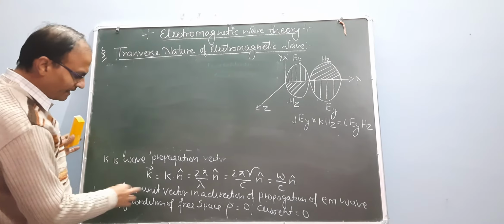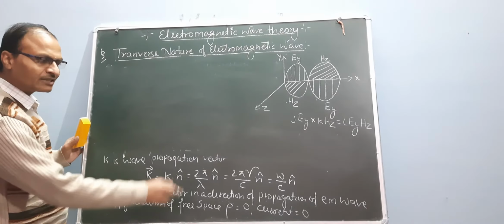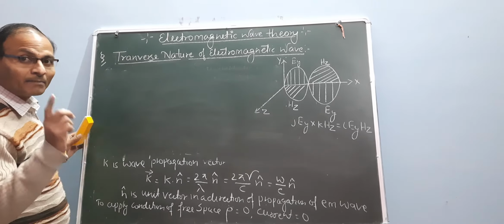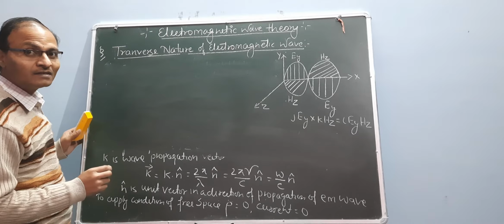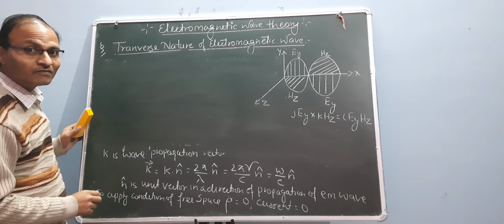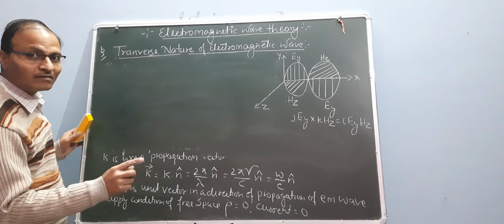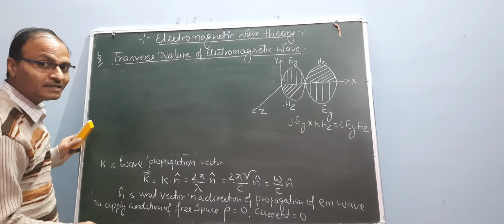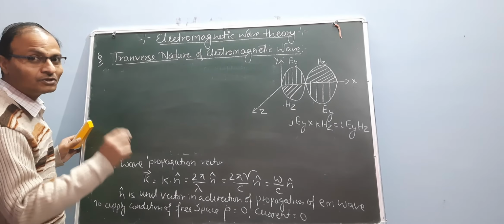Now n is the unit vector in the direction of propagation of the electromagnetic wave. So apply the condition of free space. What is the condition of free space? Volume charge density rho equals 0 and current density is also 0.